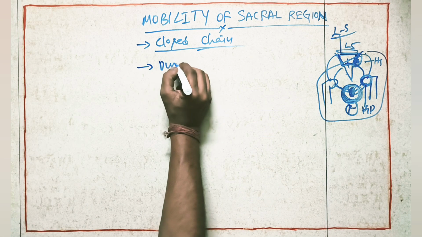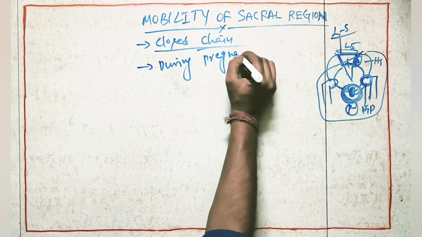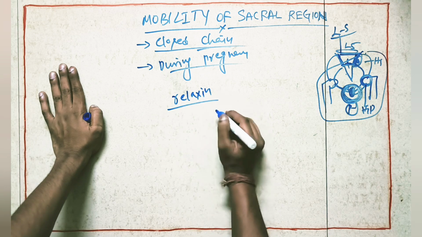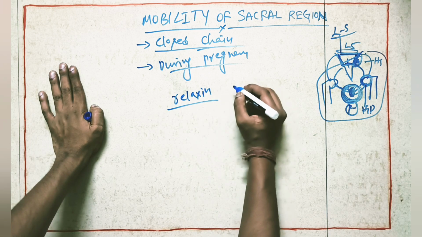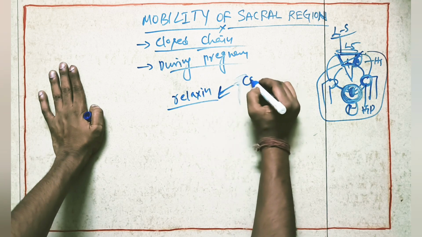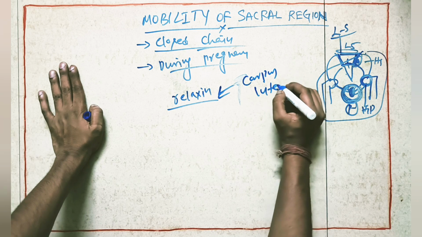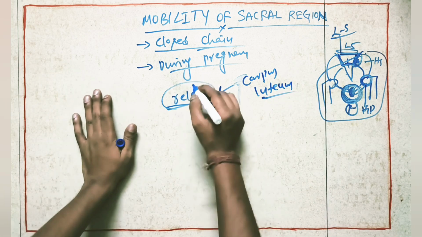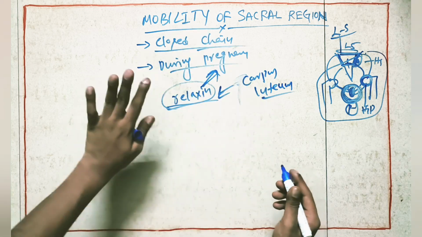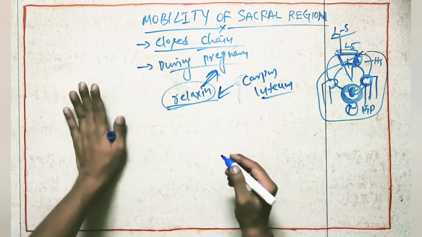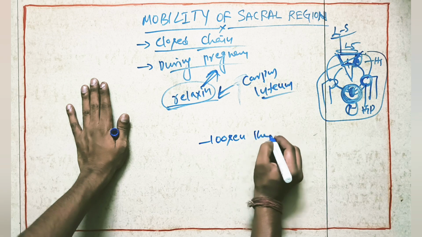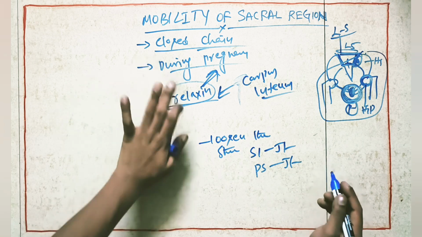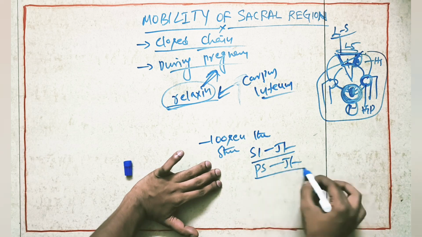And one more point: during pregnancy, there is a hormone called relaxin. It is released by the corpus luteum. What is the action of this relaxin hormone? In pregnant women, relaxin is going to loosen the structures of the SI joint and at the same time the pubic symphysis joint.